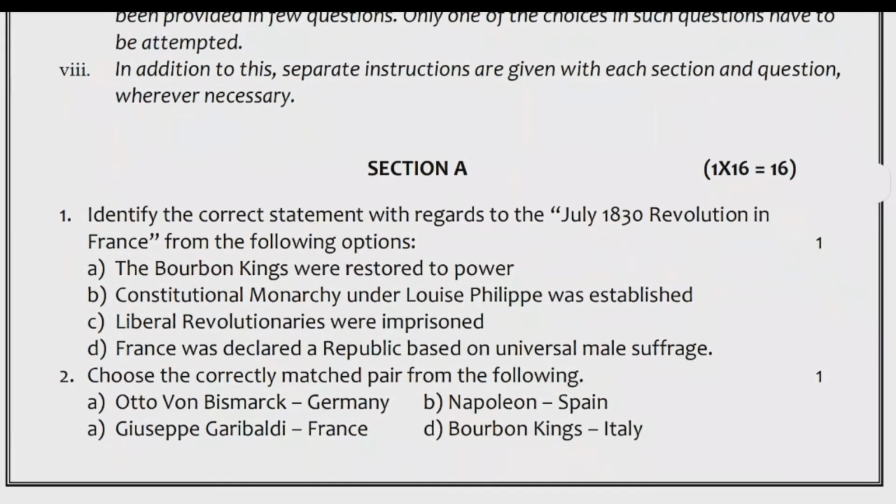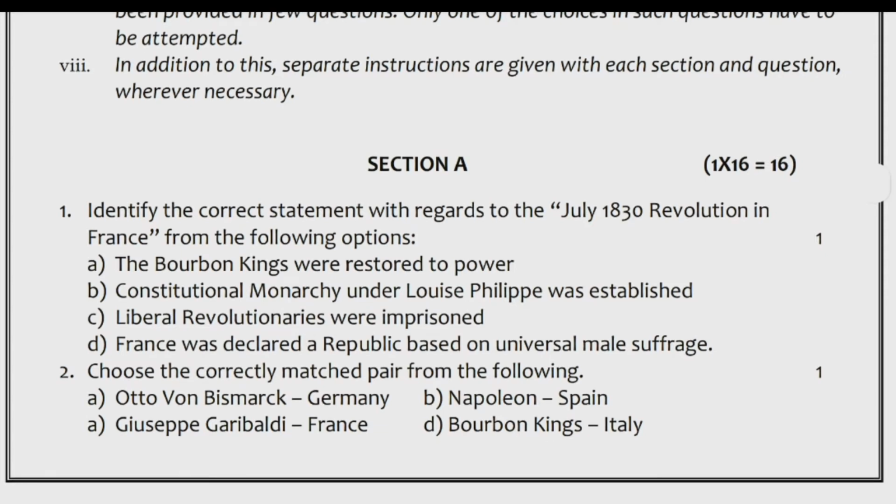2. Choose the correctly matched pair from the following. A. Otto von Bismarck, Germany. B. Napoleon, Spain. C. Giuseppe Garibaldi, France. D. Bourbon Kings, Italy.